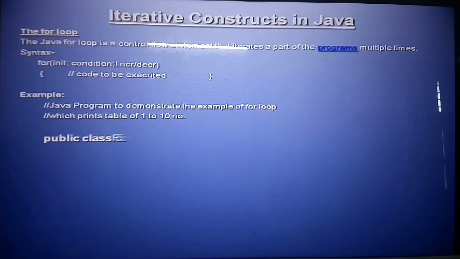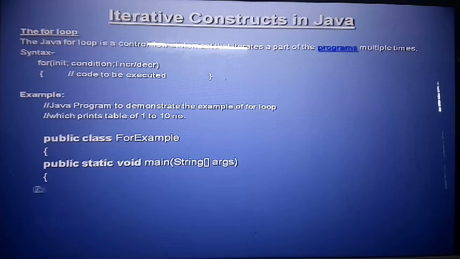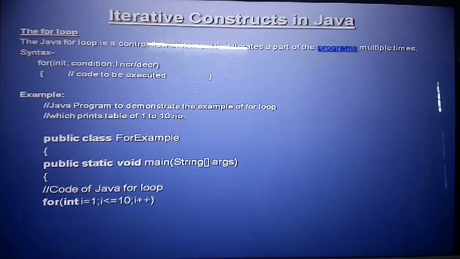Like print the table of 1 to 10 numbers. Public class, for example, public static void main, I will write here. Okay, I explain the for loop.